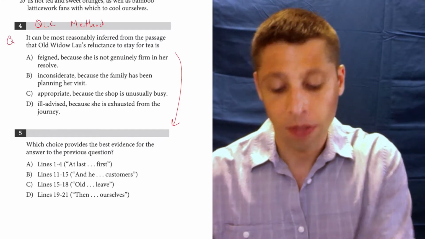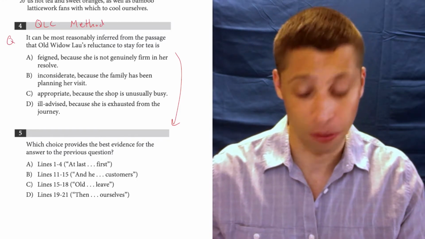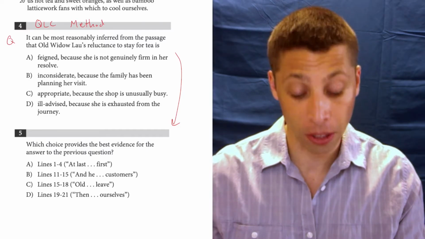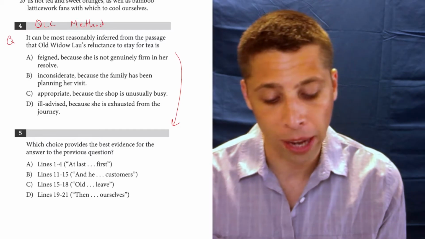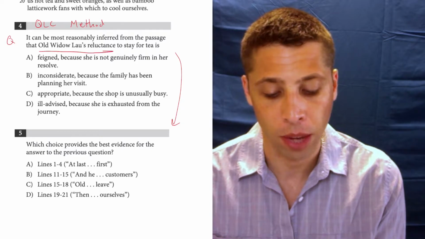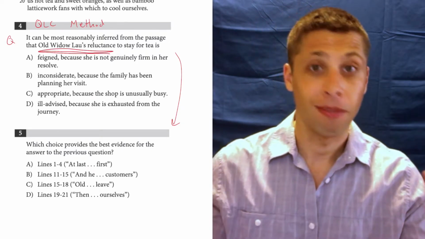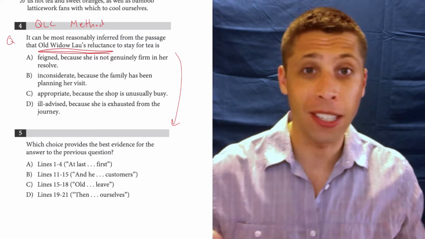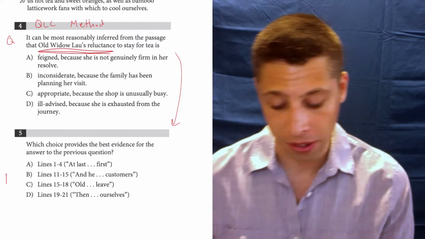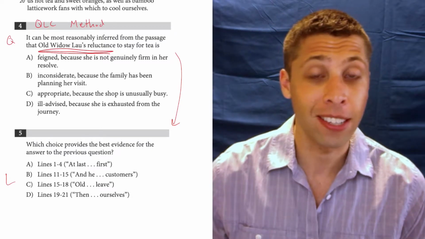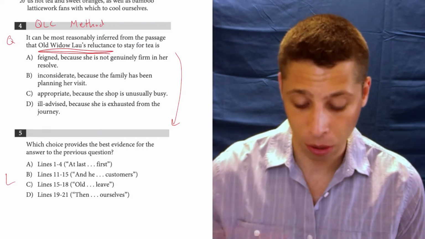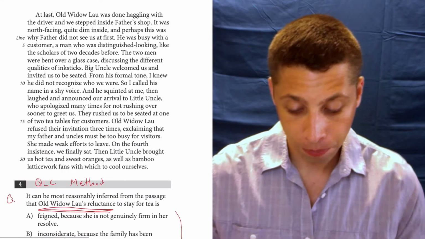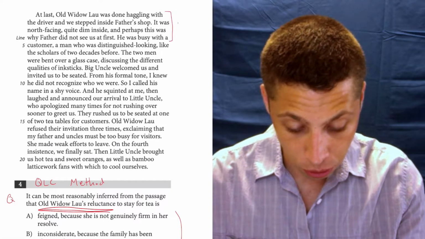So let's first read the question and make sure we know what we're looking for. It can be most reasonably inferred from the passage that old widow Lau's reluctance to stay for tea is. Okay, well, that's the thing. We've got to make sure we're talking about the right person, and we need some sort of evidence of reluctance. So let's go to the line references now, the L part, and see if we can find any choices that match with that. So lines 1 through 4 is from here to here.